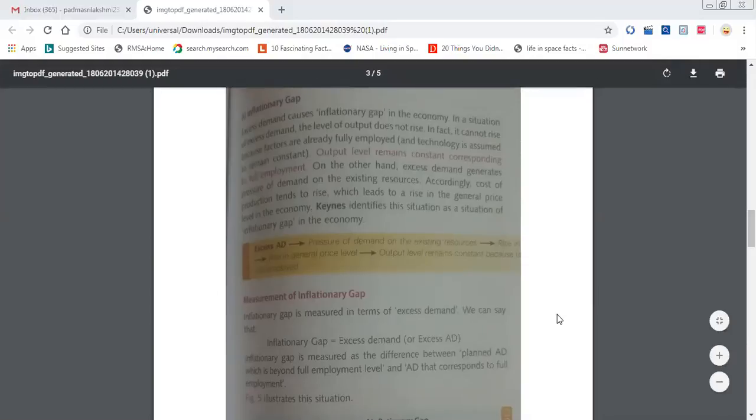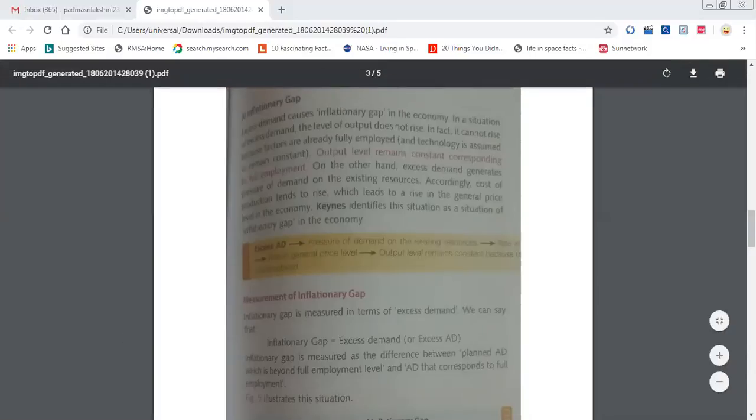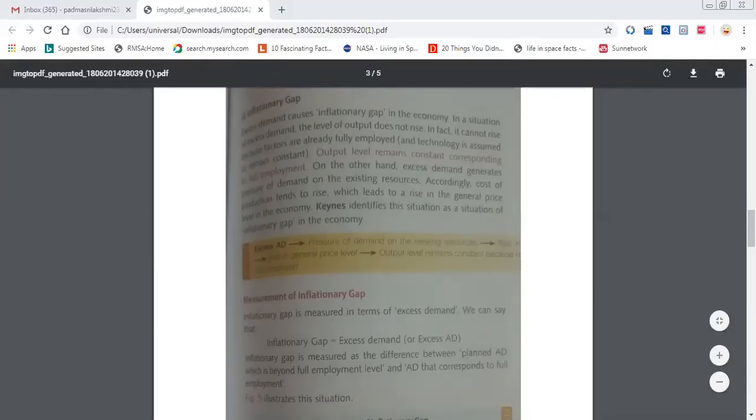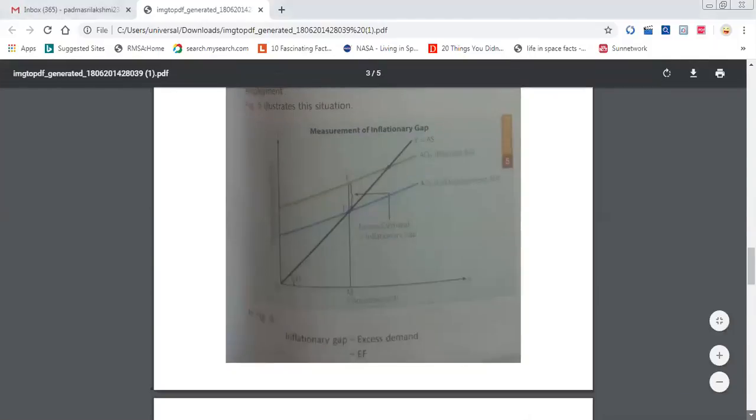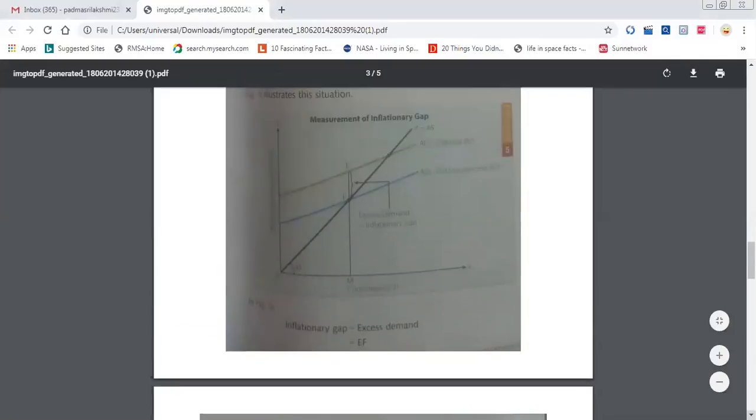How to measure this, ma'am? This can be measured using the same diagram. You can refer to the same diagram. Instead of excess demand, what name should you write? Inflationary gap. Inflationary gap you should write. So this is the diagram which we should draw for the inflationary gap.